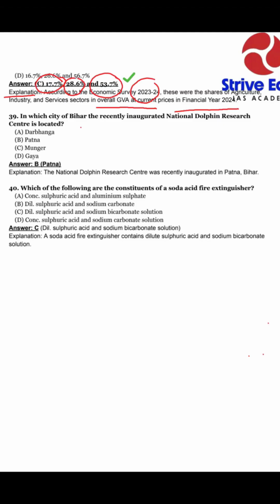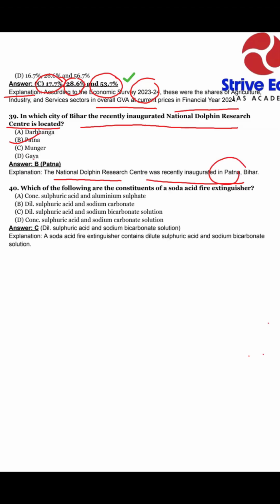In which city of Bihar is the recently inaugurated National Dolphin Research Center located? It is a factual question from Bihar current affairs. Okay, dear students. Option A Darbhanga, option B Patna, option C Munger, and option D Gaya. So our explanation is the National Dolphin Research Center was recently inaugurated in Patna, Bihar. So our option B is correct.